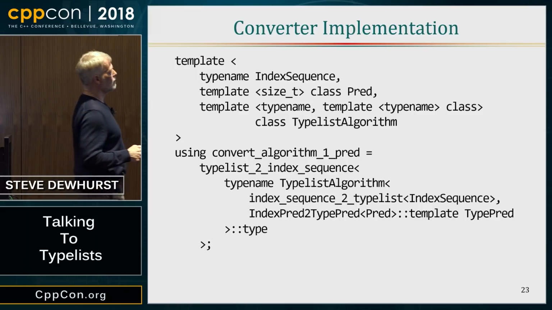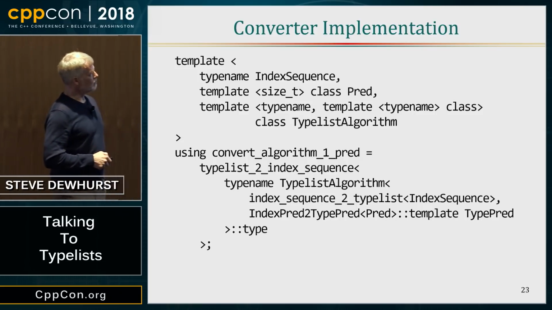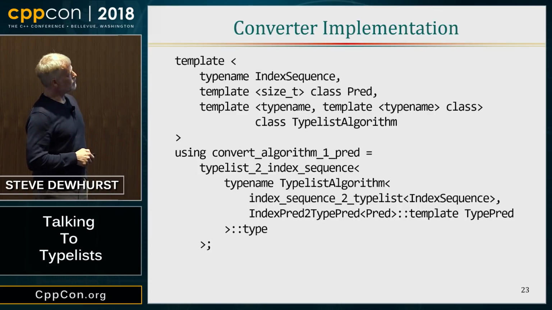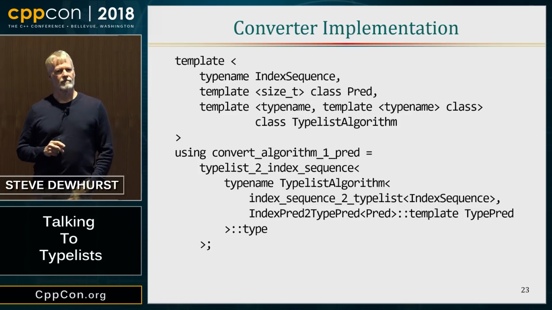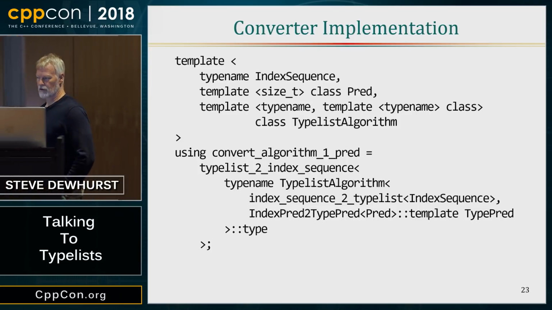And we know how to do that. We know how to deal with this. We're going to convert the predicate. We're going to convert the index sequence into a type list. We'll call the Typelist Meta-Algorithm. We'll get the result, and we'll convert it back to an index sequence. So it's actually fairly straightforward.